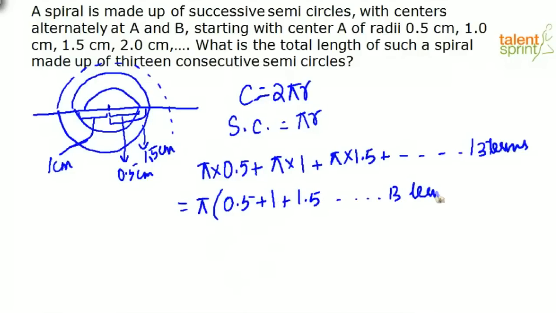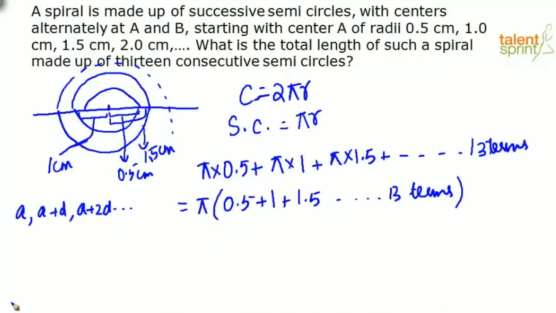Now, what can you say about this series? See, it's an arithmetic progression. Arithmetic progression means there is a constant difference between each number in the given series. Again, arithmetic progression is something which we have learned in school. Let me just brush you up on that. The series will be of this format. The first term is A, the next term will be A plus D, the next term will be A plus 2D, and so on.